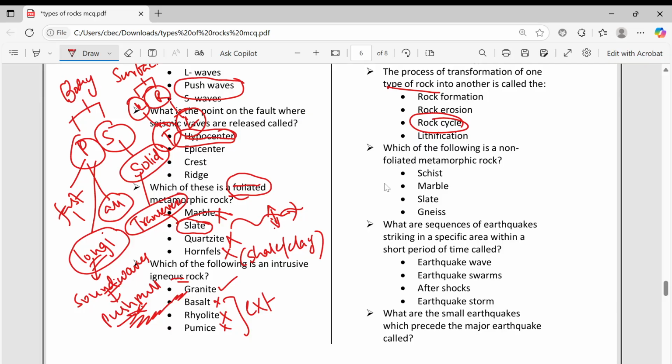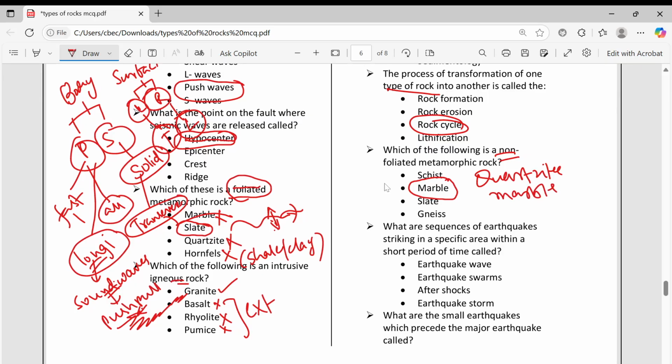Non-foliated metamorphic rock. This is marble. Marble is non-foliated. Which are the other non-foliated? Quartzite. Okay, quartzite, marble. This you can remember.